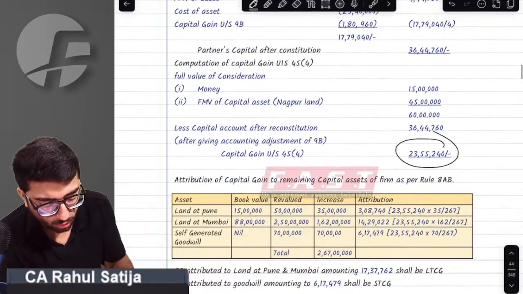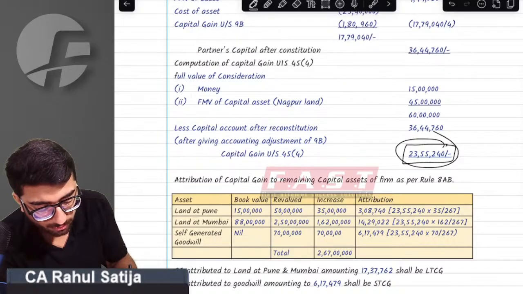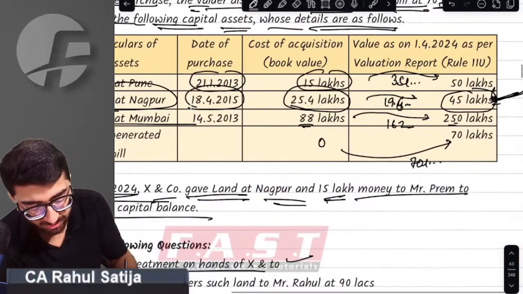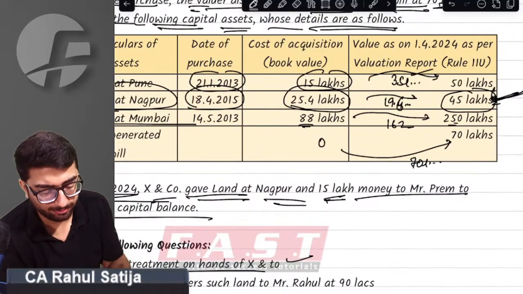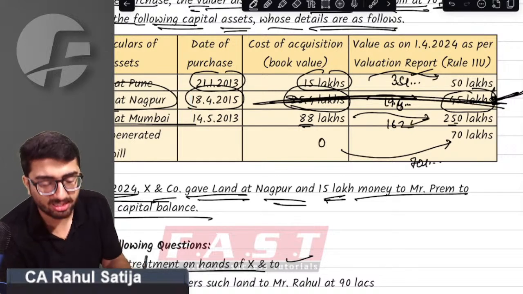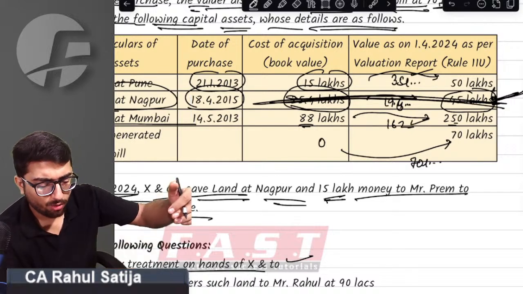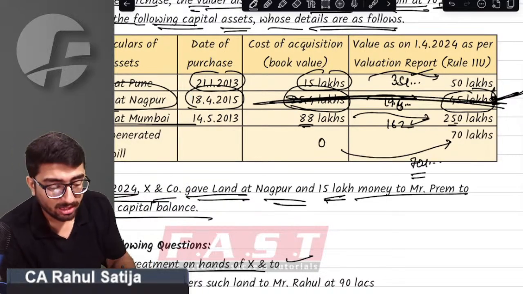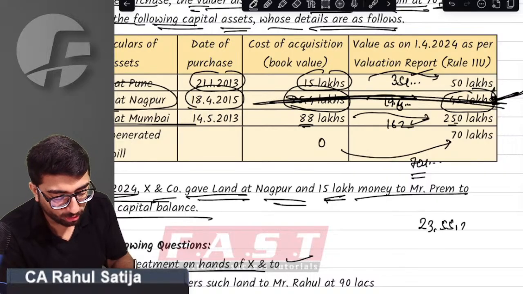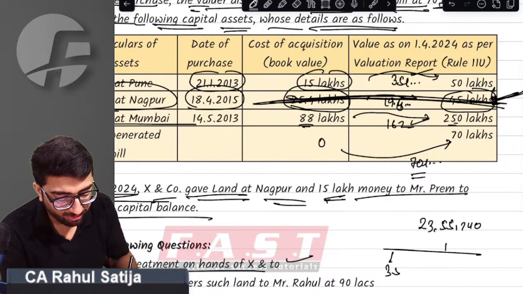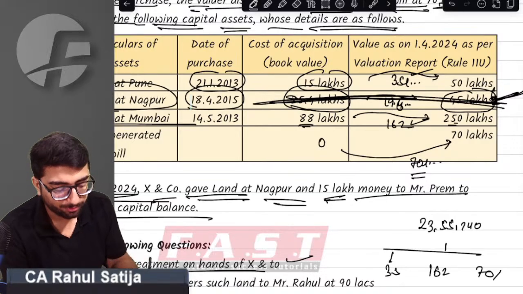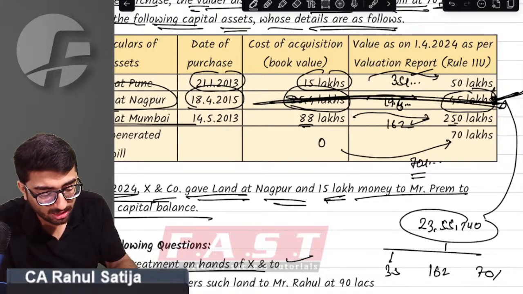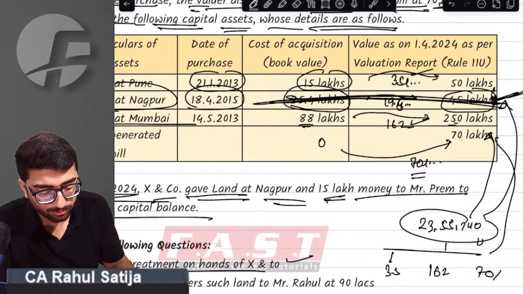So the government wants us to distribute this capital gain to the various assets. Sir, what are the various assets? We have land at Pune, which is revalued at 35 lakh. We have land at Mumbai, which is revalued at 162, whose valuation has been increased by 128 lakh. And sir, we have self-generated goodwill. The provision says distribute this 23 lakh 55,240 capital gain in the ratio of 35 is to 162 is to 70. You have to split this in this ratio and apportion the capital gain to these various assets.